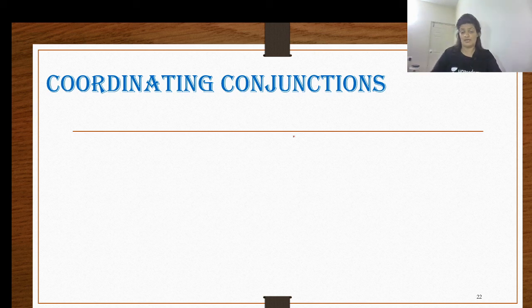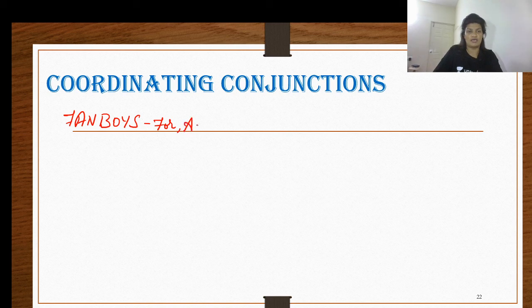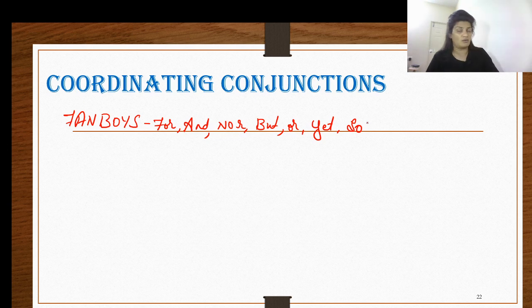I told you a little while ago, coordinating conjunctions are nothing but FANBOYS, right? FANBOYS, where F stands for for, and, nor, but, or, yet, and so. These are our coordinating conjunctions.